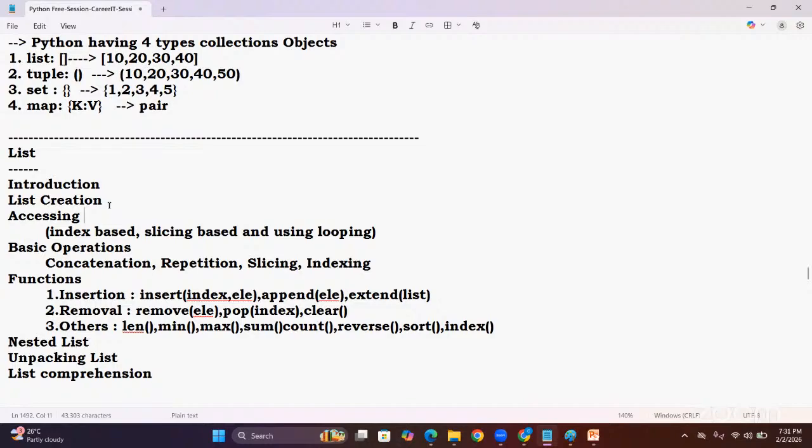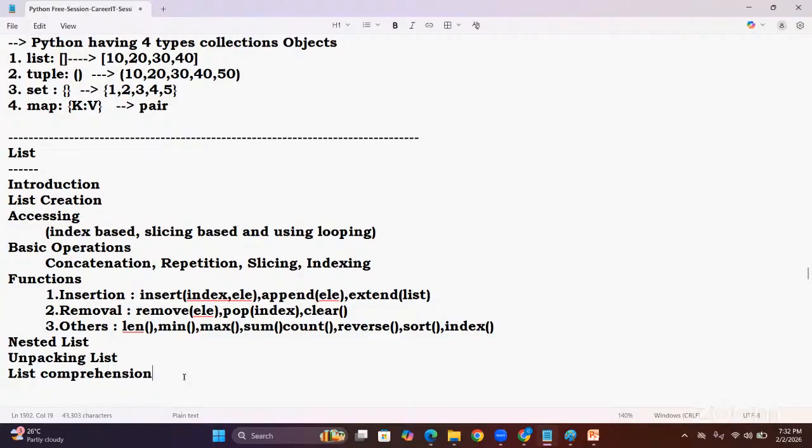The next, we are going with basic functions. Then we are going with nested list, packing, unpacking, and list comprehension. Okay, these all we will see one by one with list.